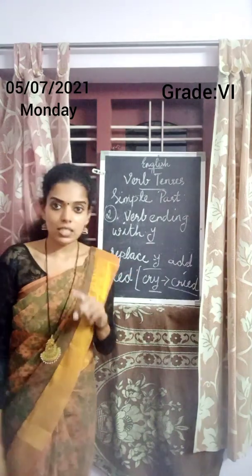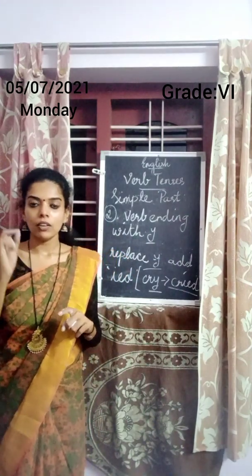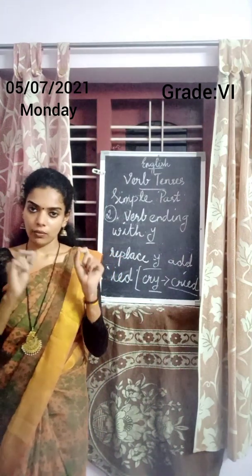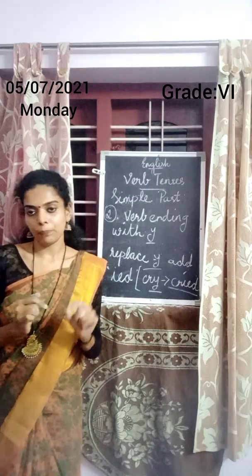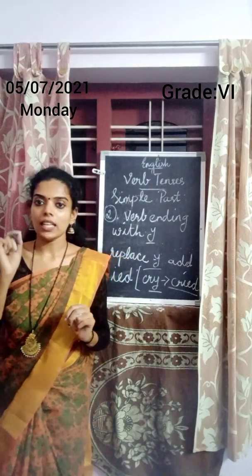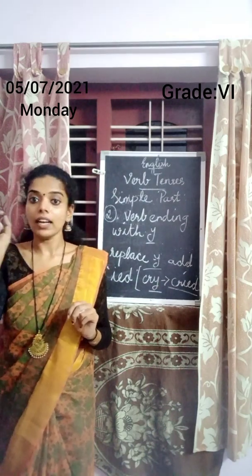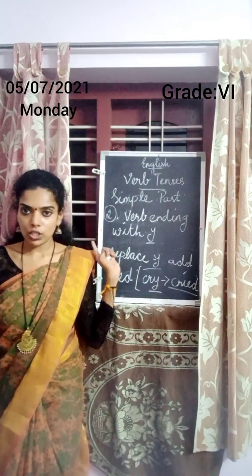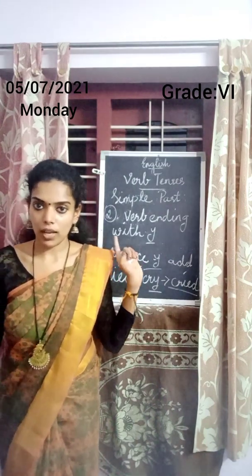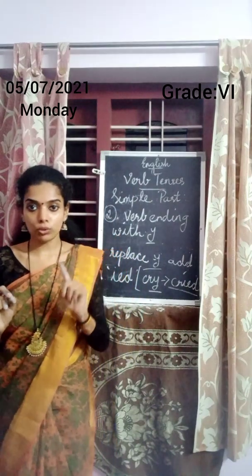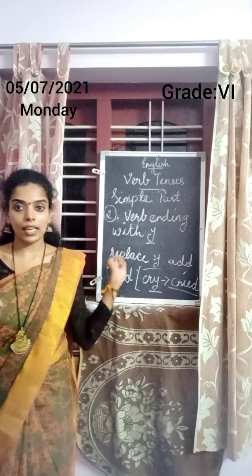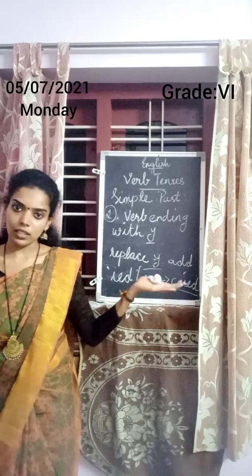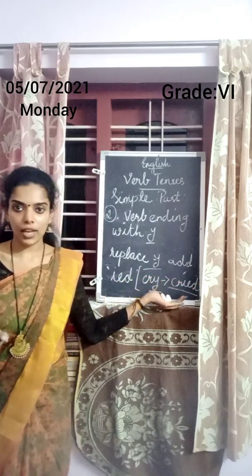Okay. So the first rule is the regular verbs. For regular verbs, you need to add ed. That is walk, walked. W-A-L-K-E-D. Walked. The second rule is the regular verbs which end with e, you need to add d. That is joke, joked. Third one is verb which ends with y. For verbs which end with y, you need to replace the y and add ied. That is cry. Replace the y in cry and add ied. Cried. C-R-I-E-D. So the past form of cry is cried.